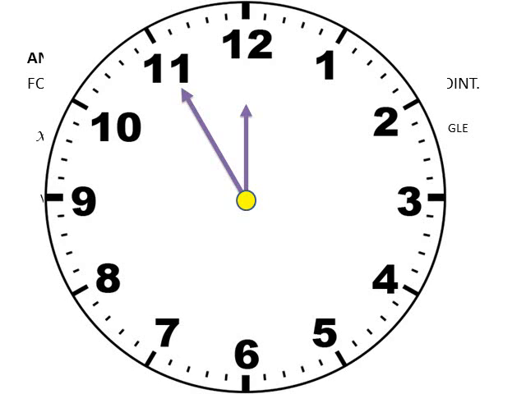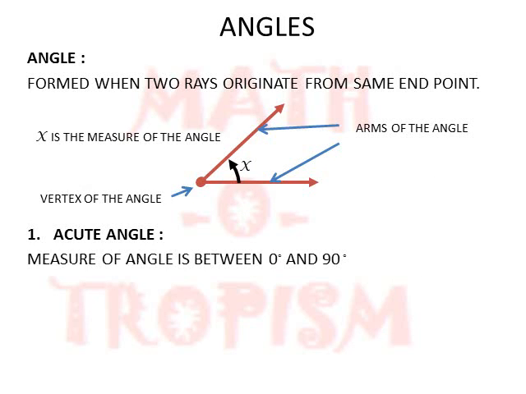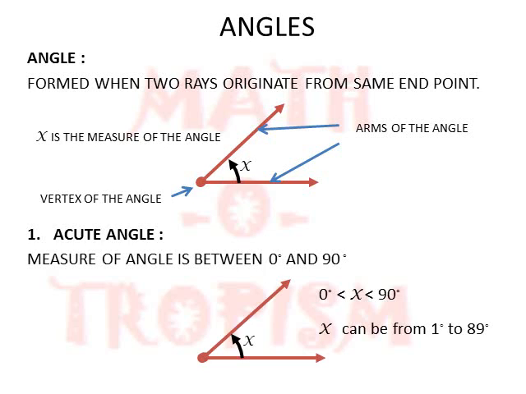So we will now be naming the different angles, or the amount of turns which the angle ray takes. First one is the acute angle. Rather, 0 degree is the first, which is the zero angle. Next comes the acute angle, where the angle whose measure is between 0 degree and 90 degree is called the acute angle. So it means that the value of x can be anywhere between 1 and 89.